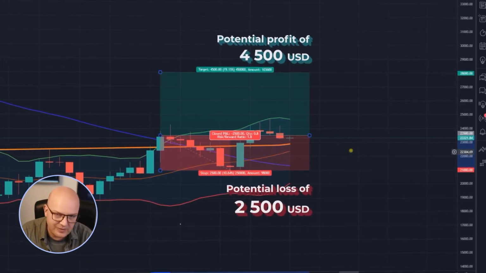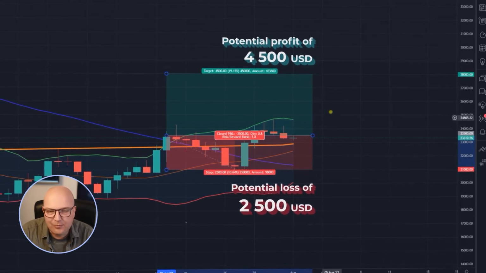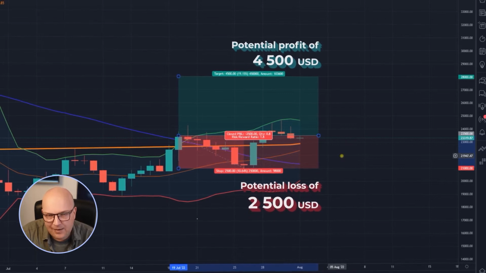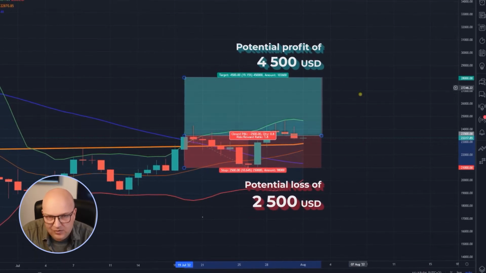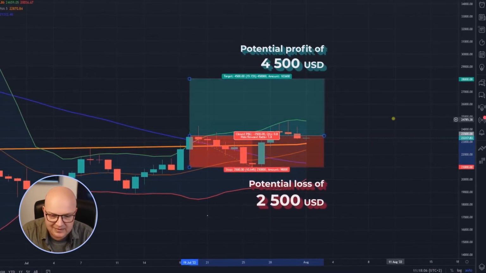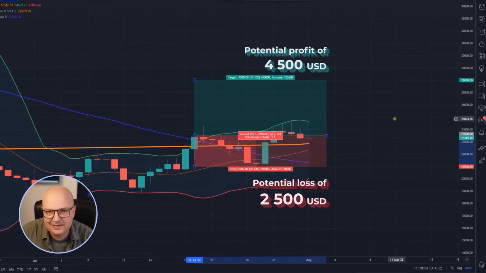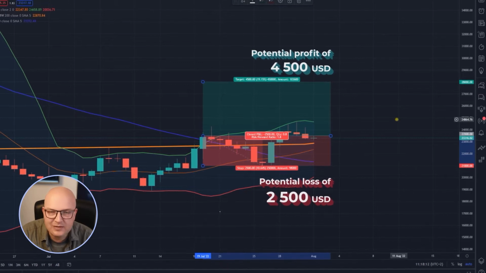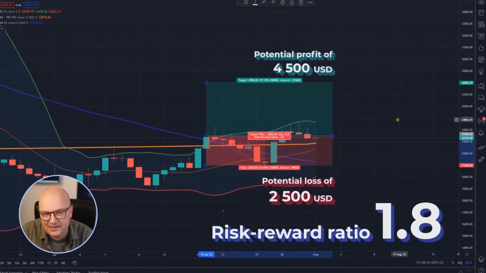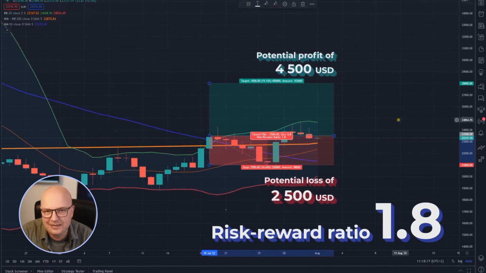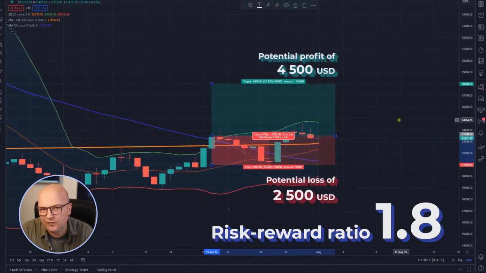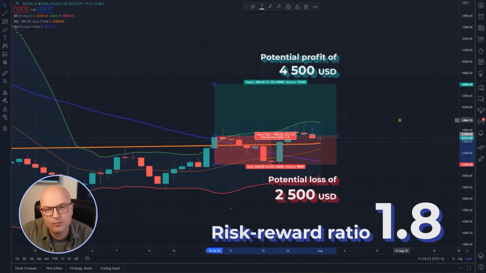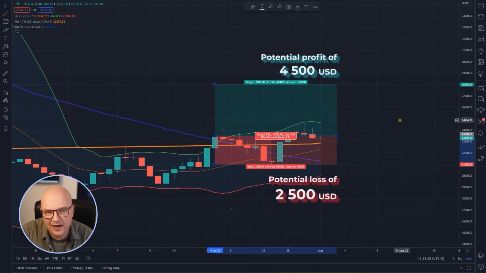So the first thing you can see here very clearly is that my potential profit is much larger than the amount of money I'm willing to risk here. The green box is bigger than the red box in this case. And this can be translated into something that is called a risk-reward ratio. In this case, my risk-reward ratio is 1.8. And you can calculate this very simply by taking your potential profit, in my case 4,500 US dollar, and dividing it by your potential loss, in my case 2,500 US dollar.